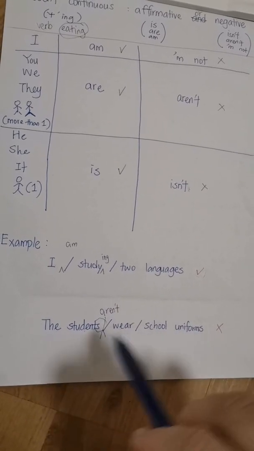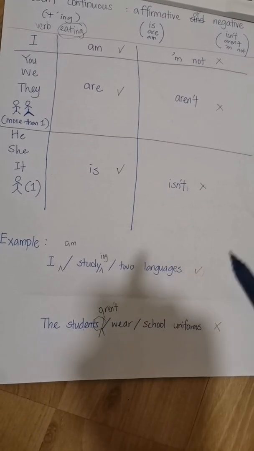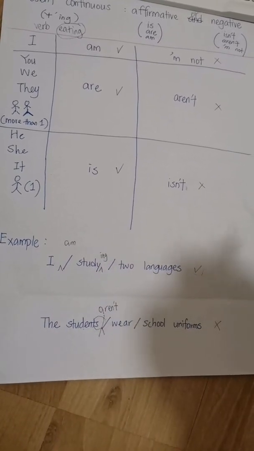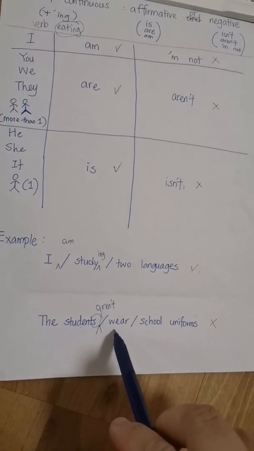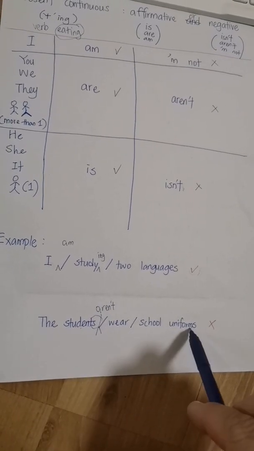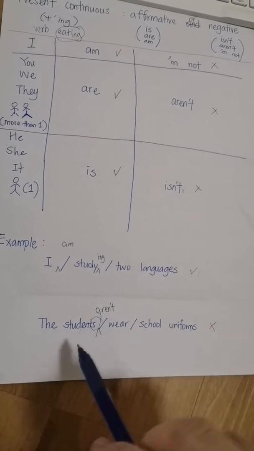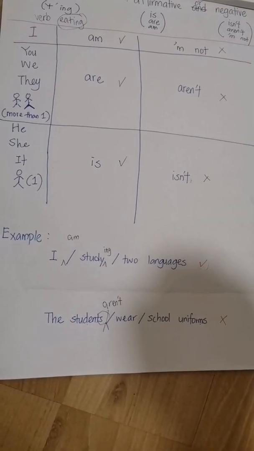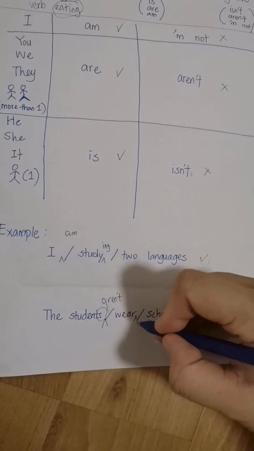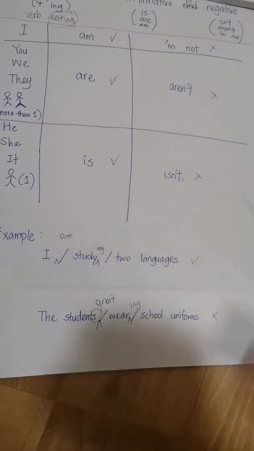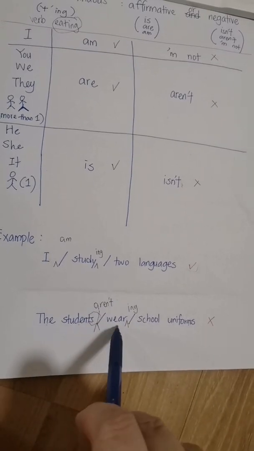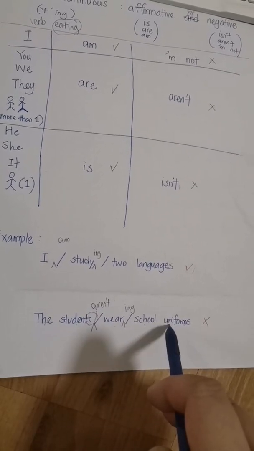Which one should we put ing? So ing is only added behind the verbs, 动词后面加 ing. 所以 wear 穿, school uniforms 校服. Which one should we put ing? It's here, right? Wearing. The answer is the students aren't wearing school uniforms.